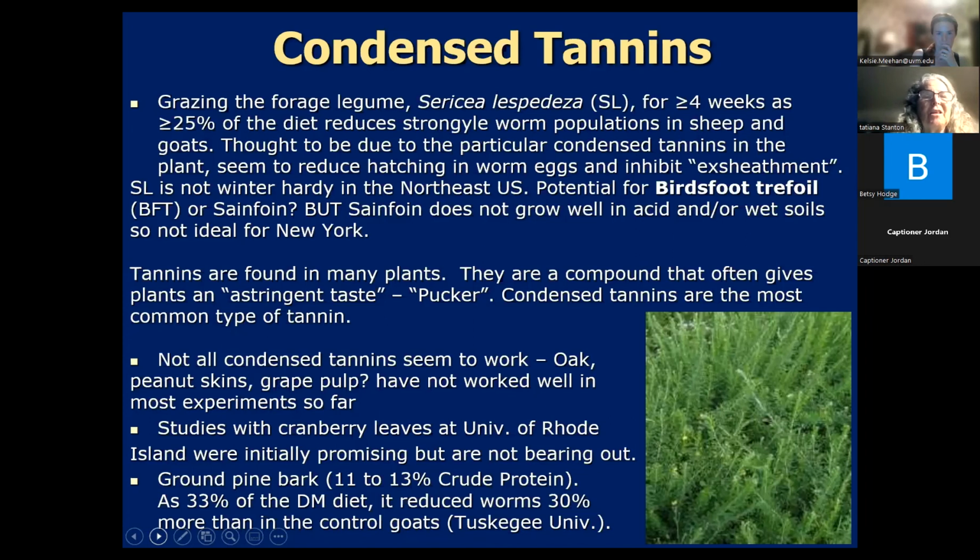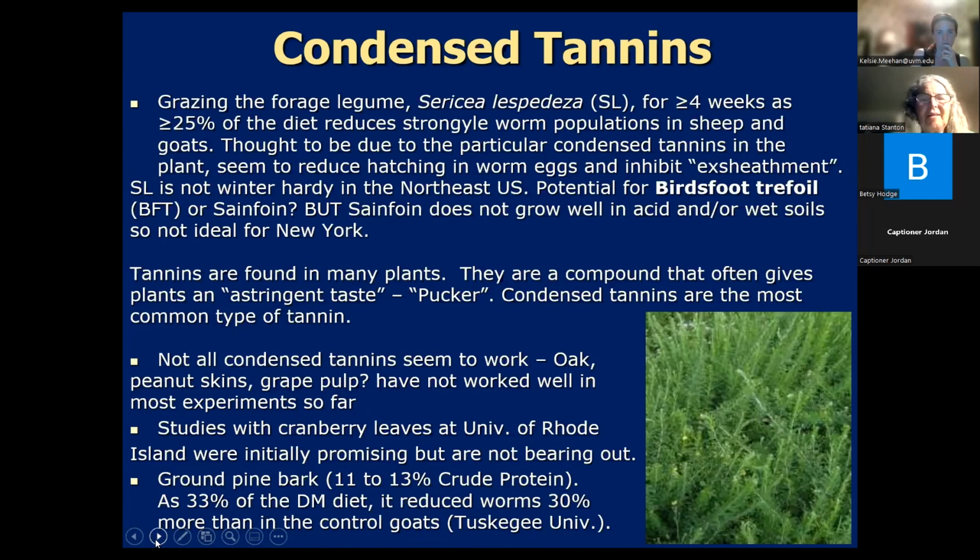But Sericea lespedeza is not winter hardy in the Northeast US, and it doesn't go to blossom and set seed very easily there. So instead, in our studies, we looked at bird's foot trefoil, which also is fairly high in tannins. We didn't look at sainfoin because sainfoin doesn't grow well on acid or wet soils, so it wasn't ideal for New York, where we have a lot of high acid and wet soils.